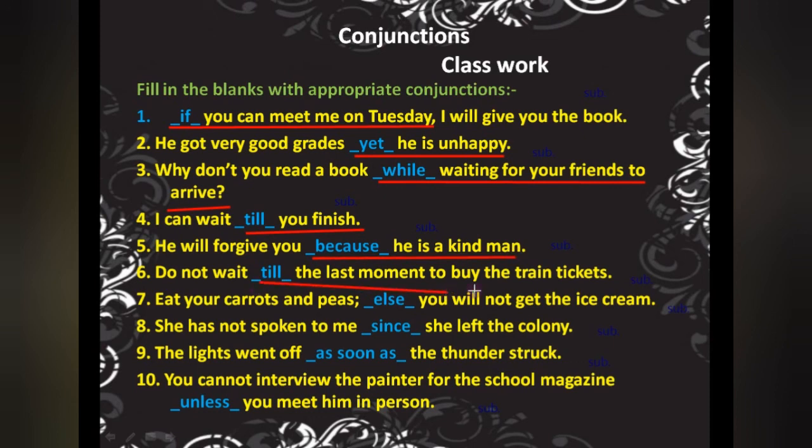Till the last moment to buy the train tickets, again to buy. Eat your carrots else you will not get the ice cream, will not get. Since she left the colony, left. As soon as the thunder struck, struck is your verb. Unless you meet him in person, so meet is your verb.